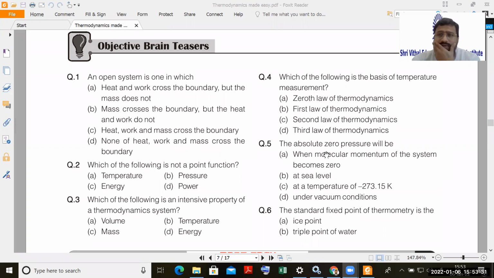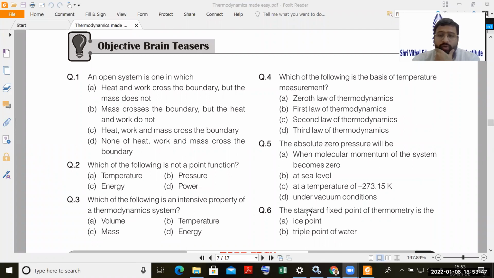The last one is under vacuum conditions, but it will not necessarily be absolute zero pressure. Yes, absolute zero pressure will be below vacuum conditions, but not necessarily in the vacuum conditions. So it will be below the datum. I will go to the next.